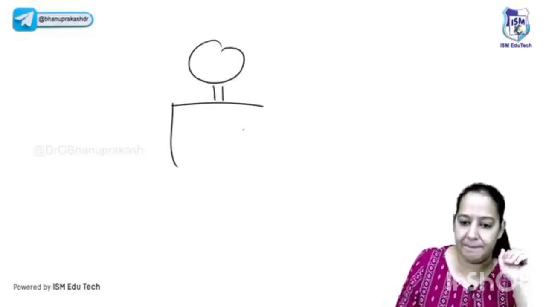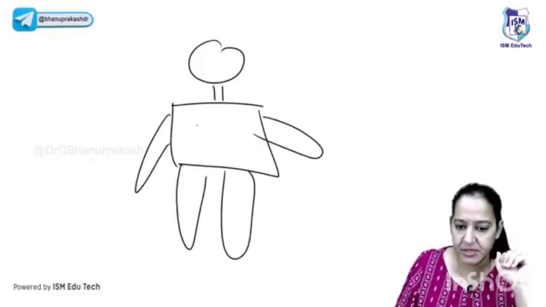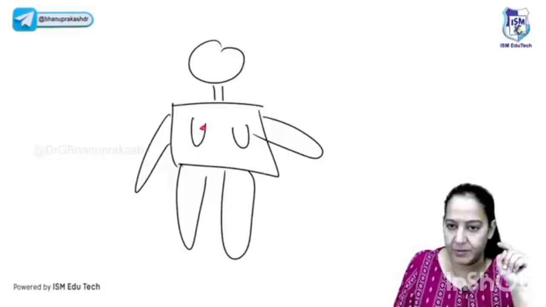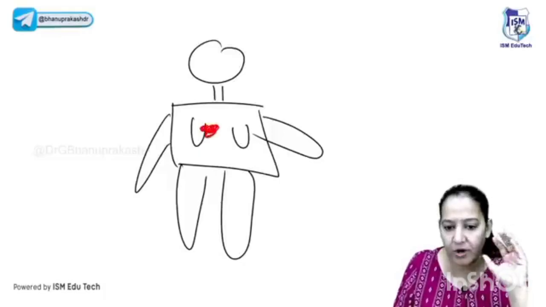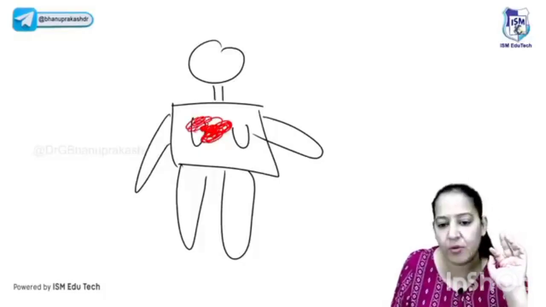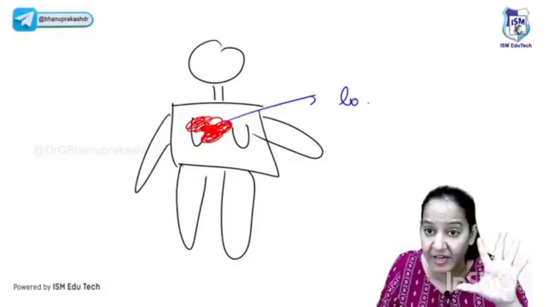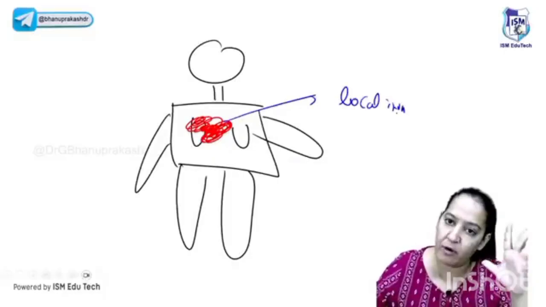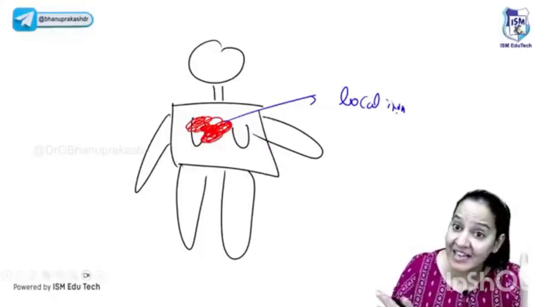You can see this is a patient. Just imagine she has a tumor, suppose a breast tumor. If it is growing and involving the pectoralis major, the ribs, the surrounding tissue, it is known as local invasion. Local means it is growing in continuity. Local invasion means it is involving other organs in continuity.